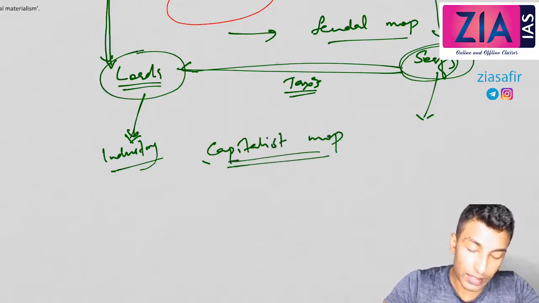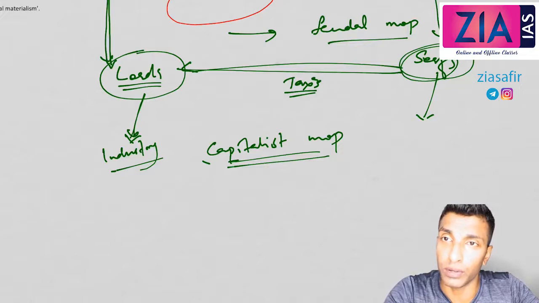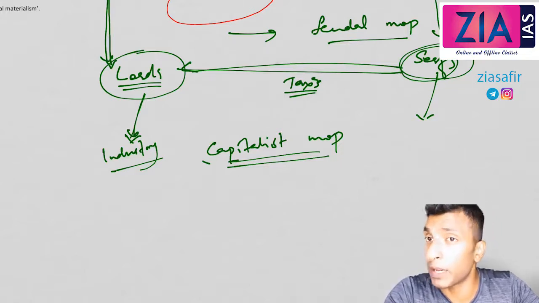mode of production. See, in the capitalist mode of production, serfs were expecting that they will get wages and whenever they want they can go to work, etc. But it's a false belief, right? Because if you need to survive, there is no option but to go and work, because whatever you need for survival has to be bought from the market by paying money.